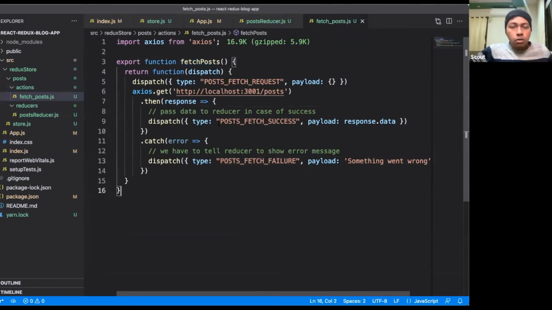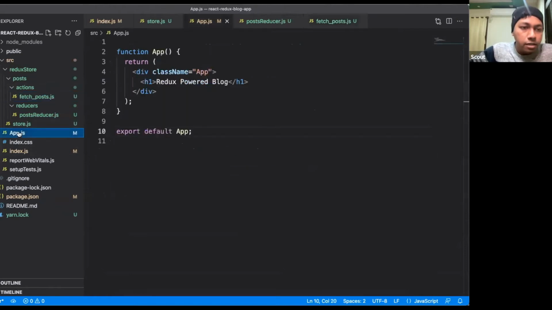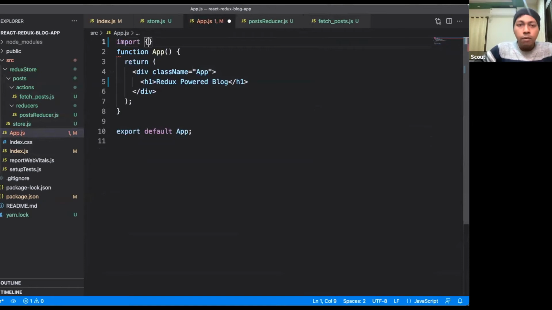Okay. So now let's go back to our application.js. So here inside this function, our task is to show the data here. We have to call this action called fetch post from here. To do that, we will import one library from the React Redux library. We will import something called use dispatch